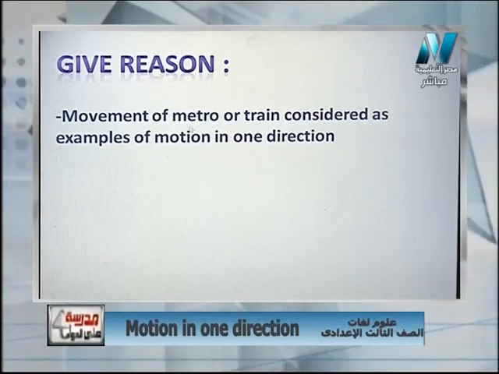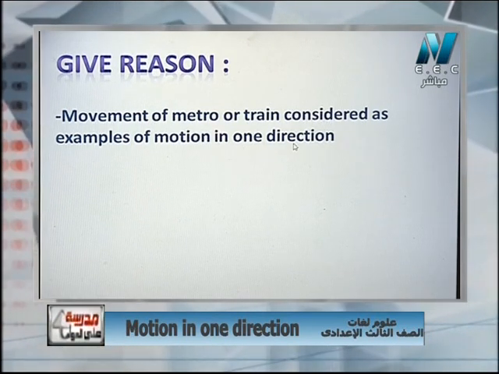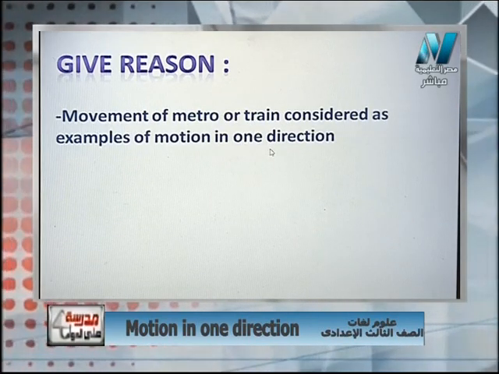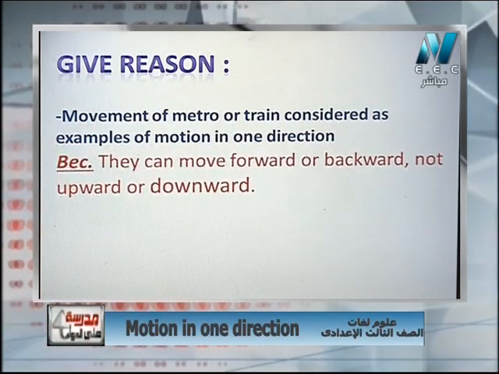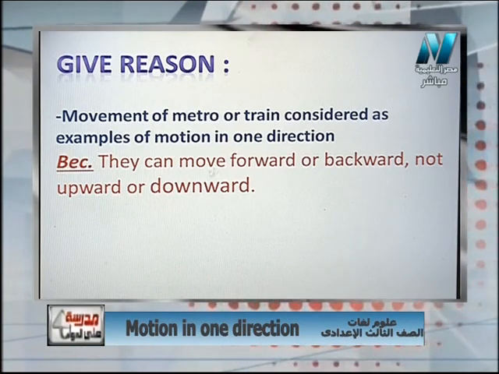So first, what's meant by motion? It is the change of position with time. One direction. Why? Because we move forward or backward, not upward or downward. The path may be curved, may be straight, or mixed between curved and straight. Okay, let's see together. Give reason. The movement of a metro or train is considered as an example of motion in one direction. Why? Because they can move forward or backward, not upward or downward.